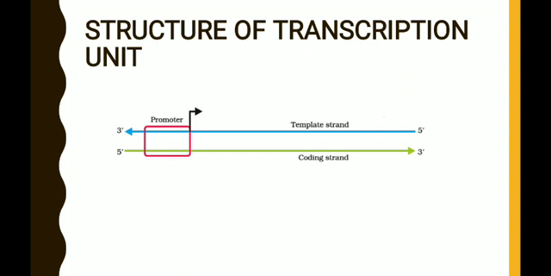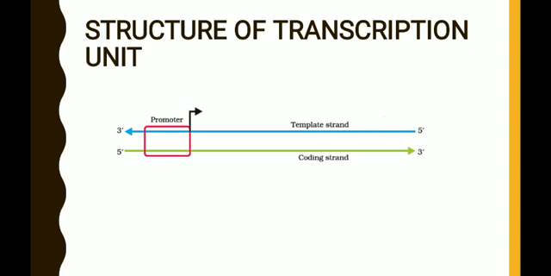It is a site on which the RNA polymerase enzyme binds. Just remember, RNA polymerase enzyme is responsible for the transcription. So that binds to the promoter and then it begins the process of transcription. Just observe the location of this promoter. The promoter is always located at the upstream end. The upstream end is nothing but the 5 prime end of the coding strand.